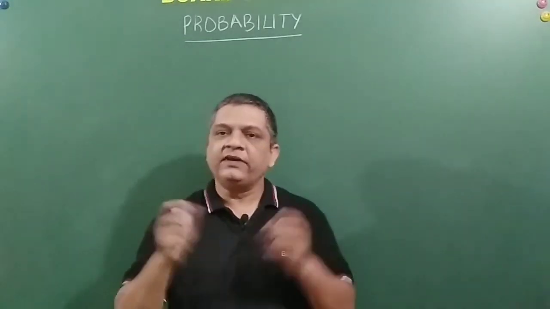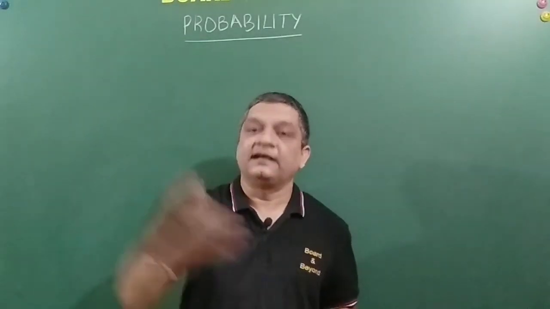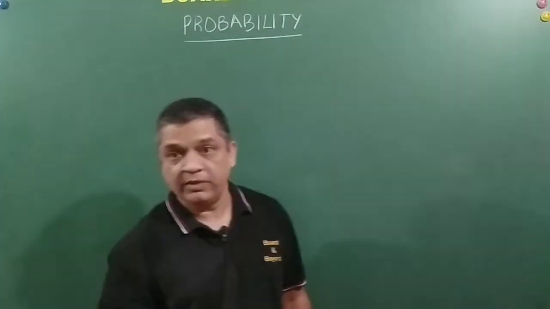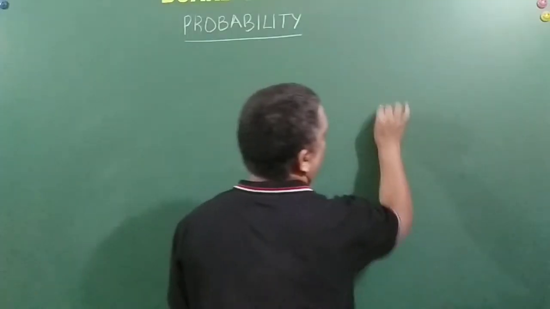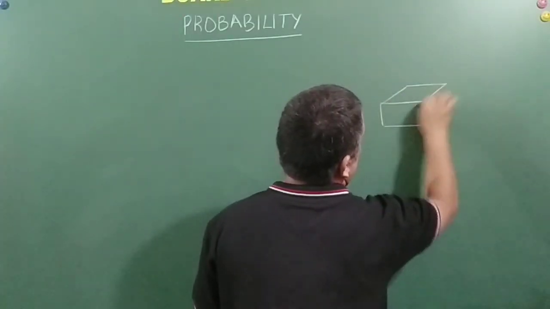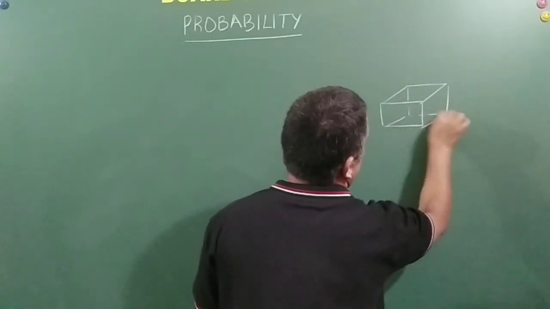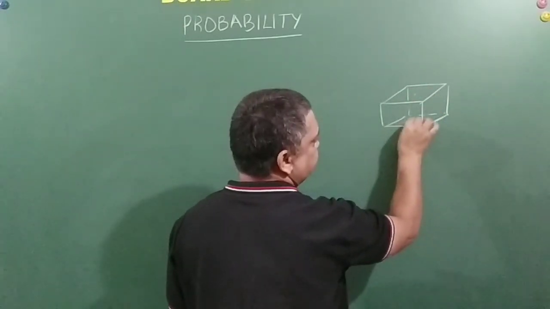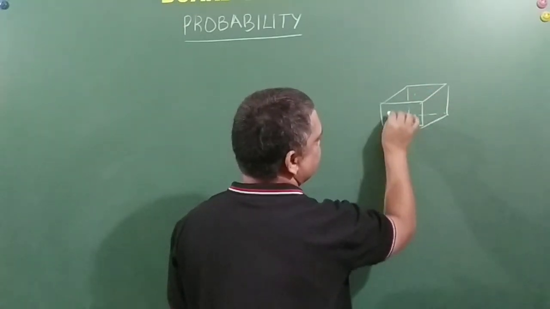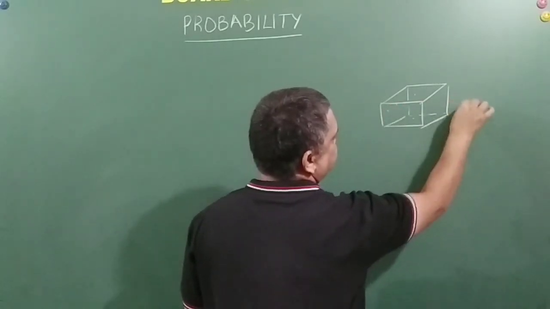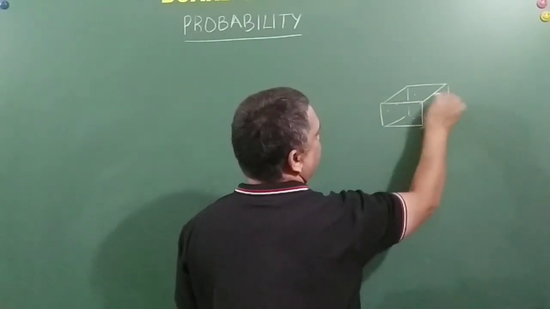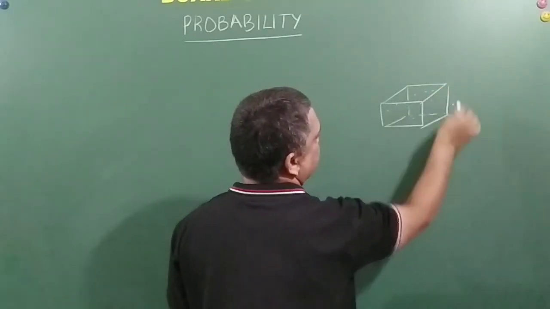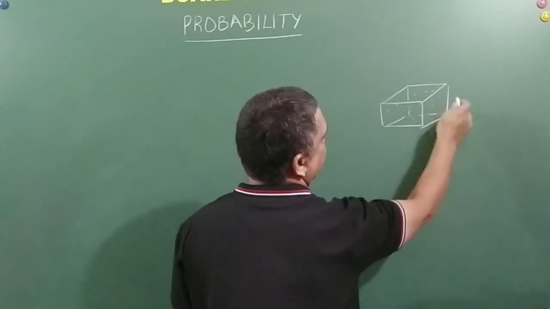So whenever we are making, let's say, a dice or a die, that is a cubical shape, cubic, you understand? With the digits, 1 will be opposite to 6, and then 3 and 4, then this side is 5 and this side is 1, 6, 3, 4, 5, 2.